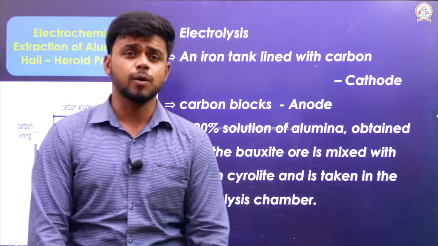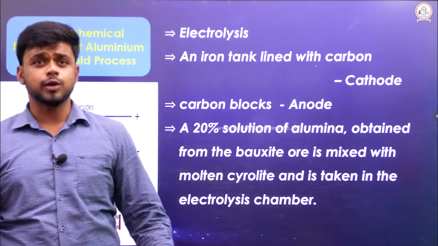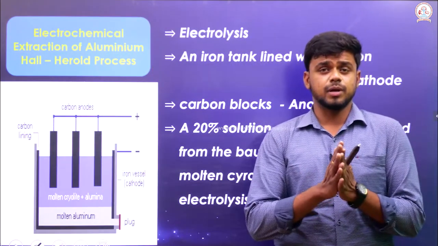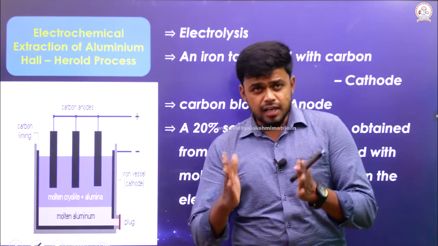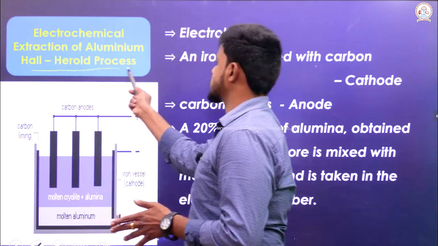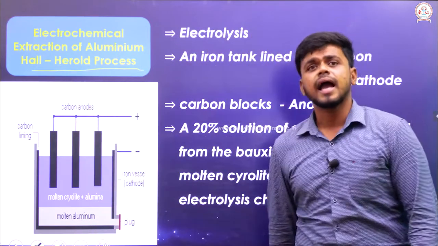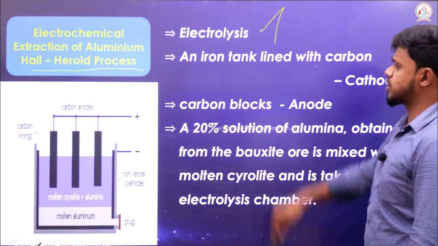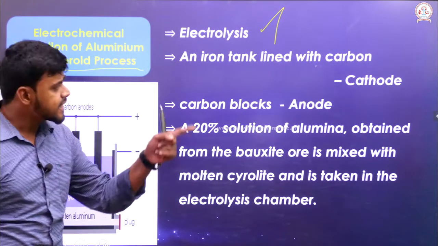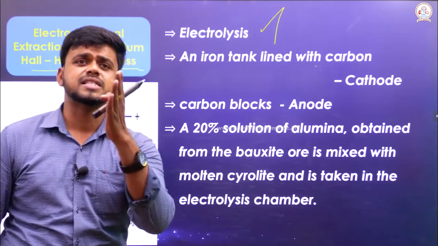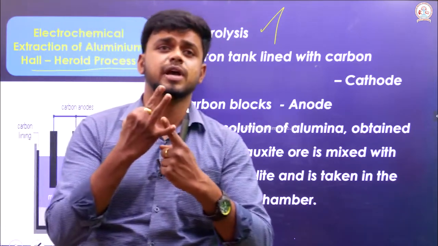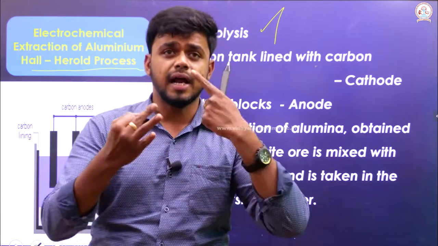To begin with the electrochemical principle, we are going to look into an example where aluminum is separated by a process called the Hall-Héroult process. The Hall-Héroult process is an electrolytic process where an iron tank which is lined with carbon is taken as the cathode. If I say electrolysis, three terms you should be aware of: cathode, anode and electrolyte.